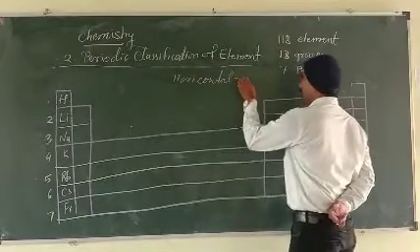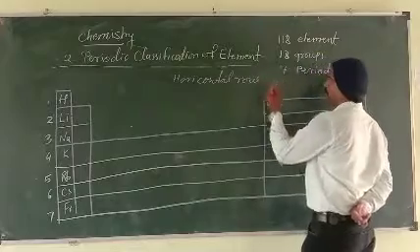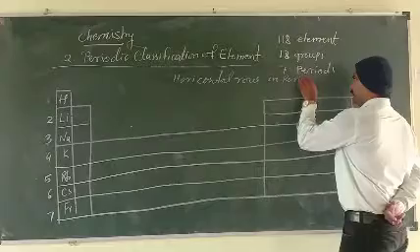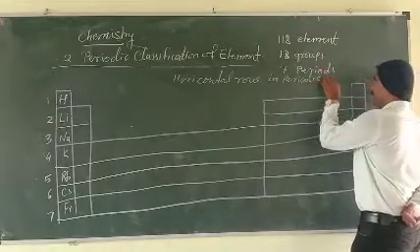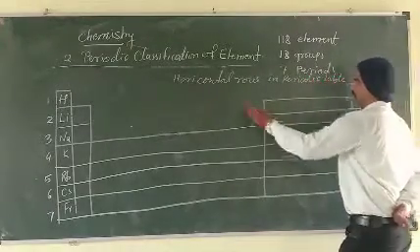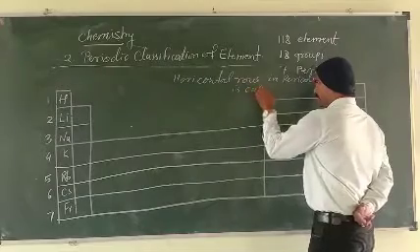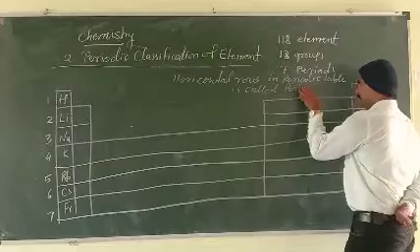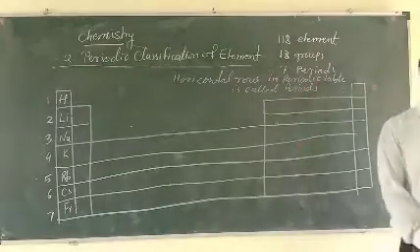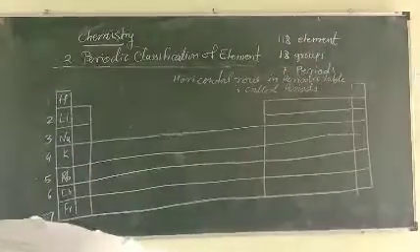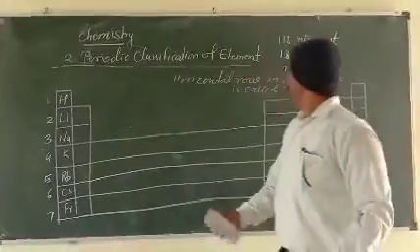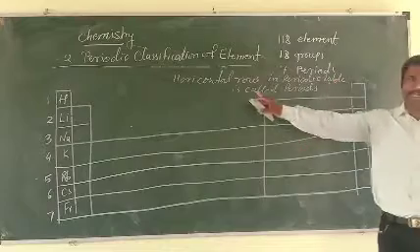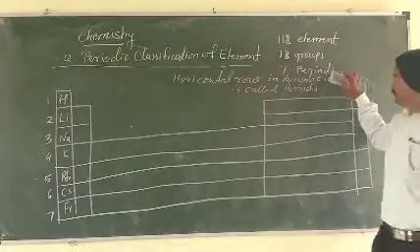Horizontal rows in the periodic table are called periods. Understood? Horizontal rows in the periodic table are called the periods.